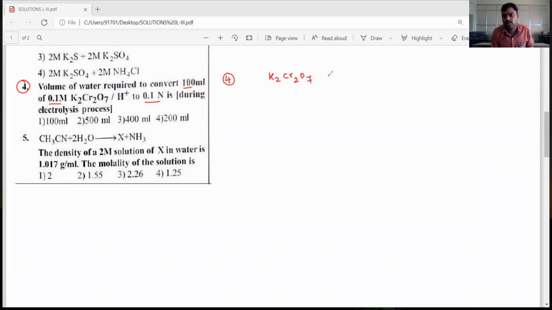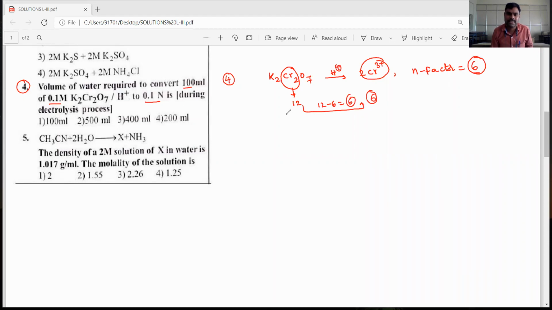K2Cr2O7, potassium dichromate in acidic medium, is converted into 2 chromium 3 plus ions. Its N factor is equal to 6, because the change in the oxidation state is from plus 12 to plus 6. The difference is 12 minus 6, which is equal to 6. So the N factor of potassium dichromate is always 6.